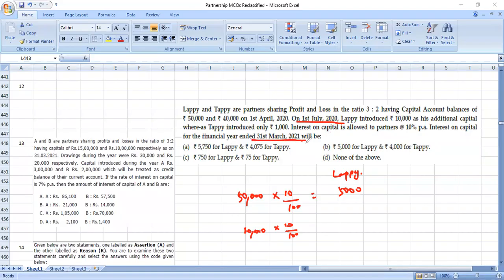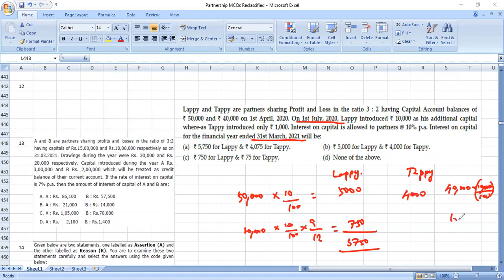அப்போ ஜூலைல இருந்து மார்ச் வரைக்கும் எவ்வளோ, ஜூலை, ஆகஸ்ட், செப்டம்பர், அக்டோபர், நவம்பர், டிசம்பர், ஜனவரி, பிப்ரவரி, மார்ச், 9 months. So 9/12. So இது வந்து 1,000 into 9/12, 1,000 into 3/4, 750. So this will be 5,750 is the total interest payable to Lappy. And for Tappy, he had 40,000 in the beginning. So 40,000 into 10/100, 4,000 on the opening capital.